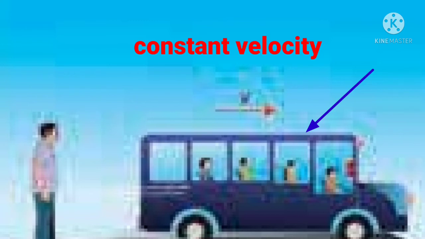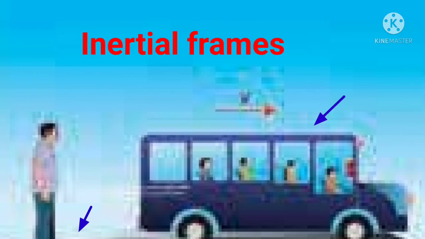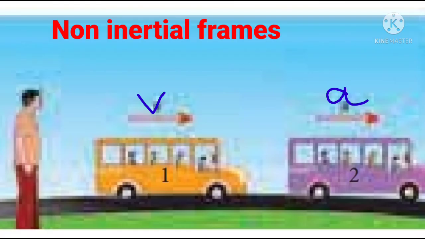For example, look at the picture. The car is moving with uniform velocity with respect to a person standing on the ground. Here both frames, the ground as well as the car, are considered as what? Inertial frames.